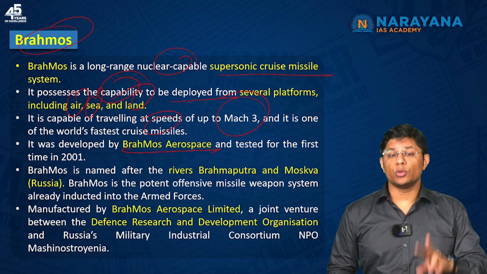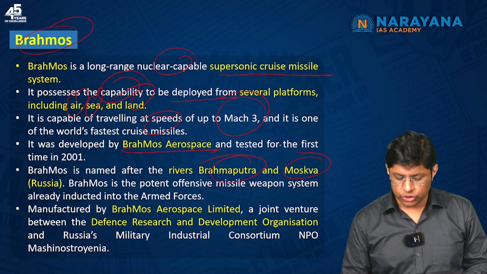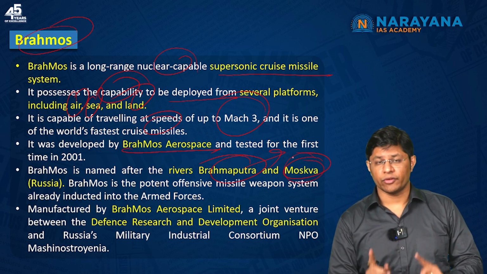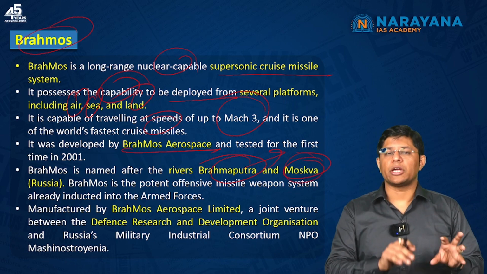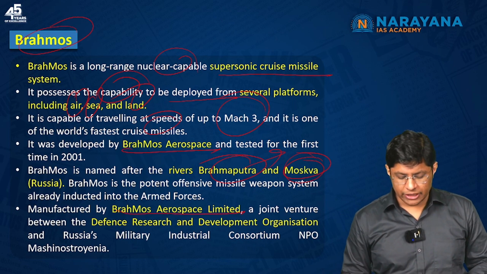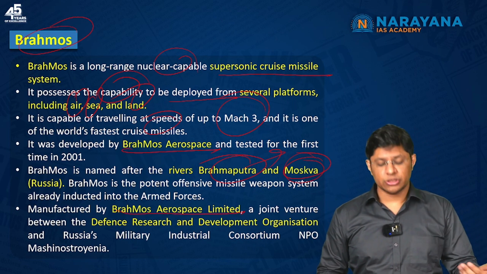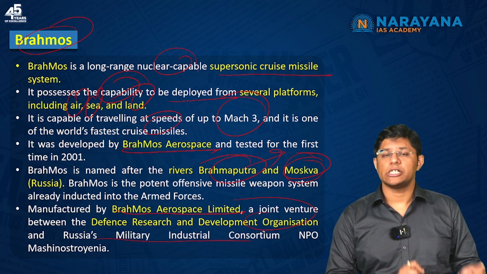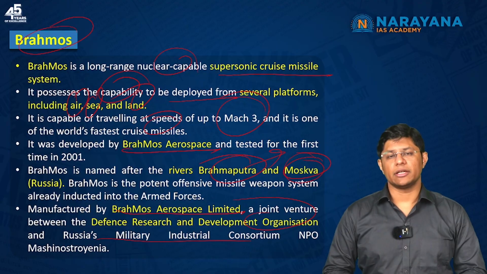Brahmos is named after two rivers, Brahmaputra and Moskva. Brahmaputra is an Indian river and Moskva is a Russian river. Russians helped India to develop this Brahmos missile. It is manufactured by Brahmos Aerospace Limited, which is a joint venture between DRDO, India, and the Russian Military Industrial Council. Students, I hope you understood this article.